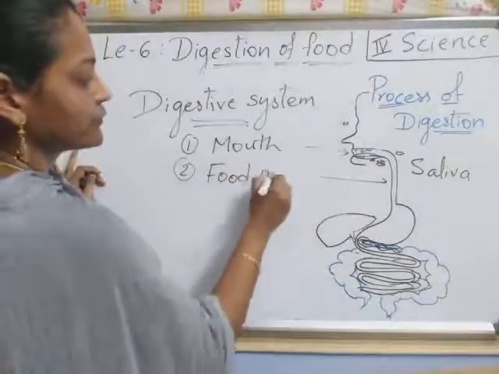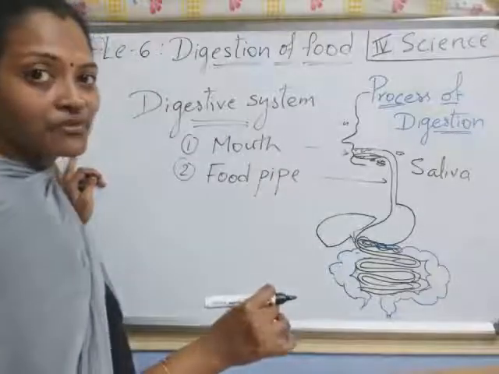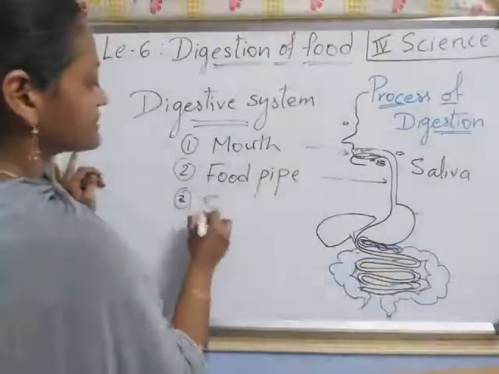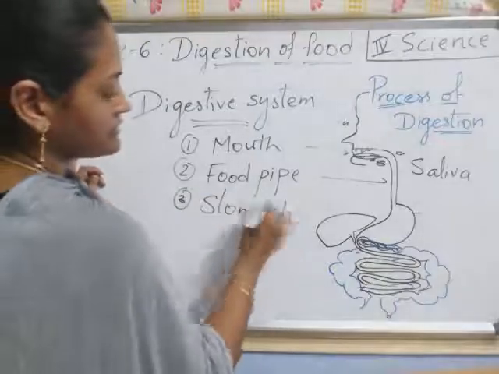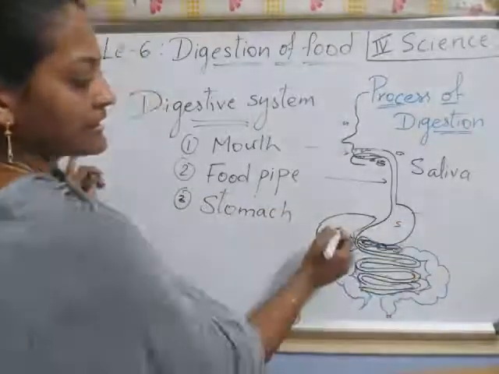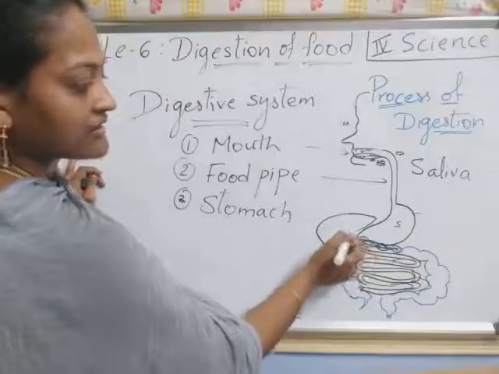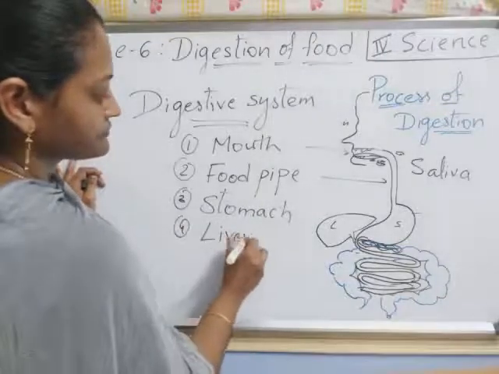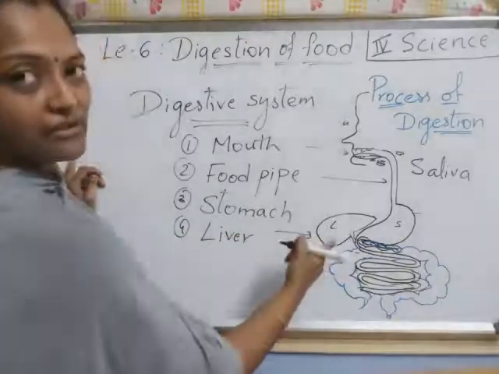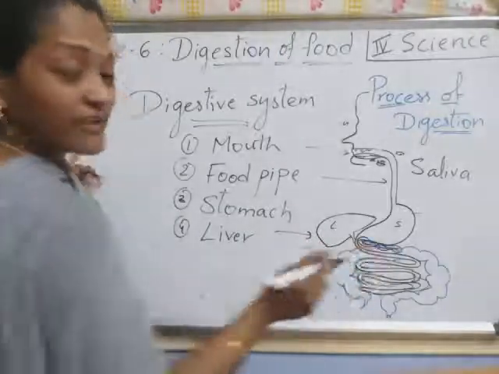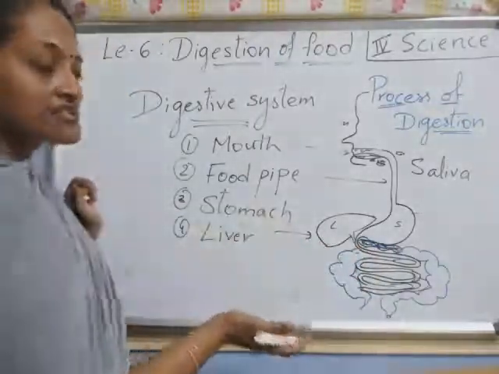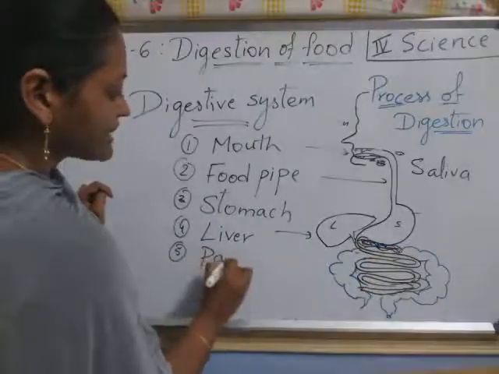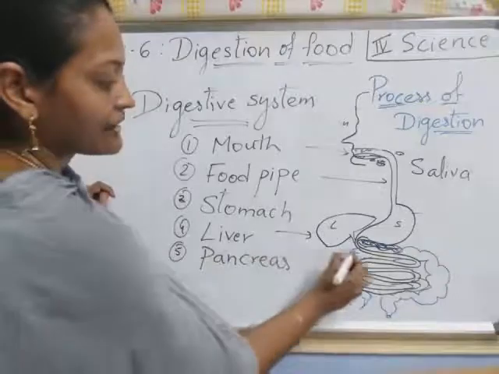Next, coming to this part is the stomach. Next, the curved part here is the liver. Next, coming down, we have a leaf-like structure under the stomach. This part is the pancreas. What do we call it, children? Pancreas.